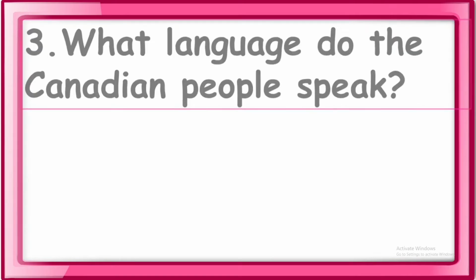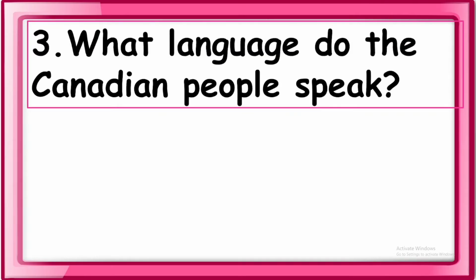Next, what language do Canadian people speak? For example, Thai people speak what language? Thai language. How about this one?